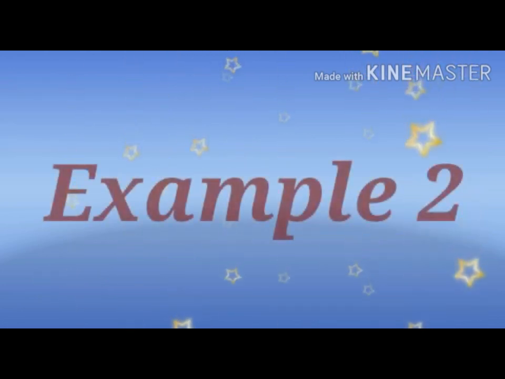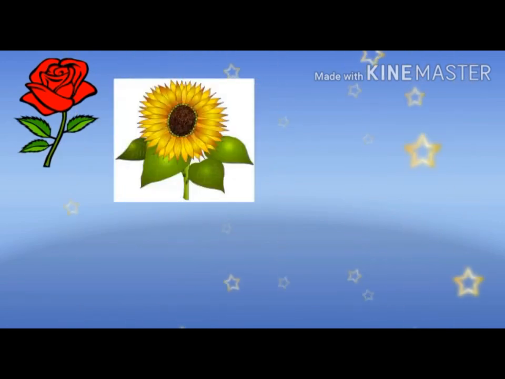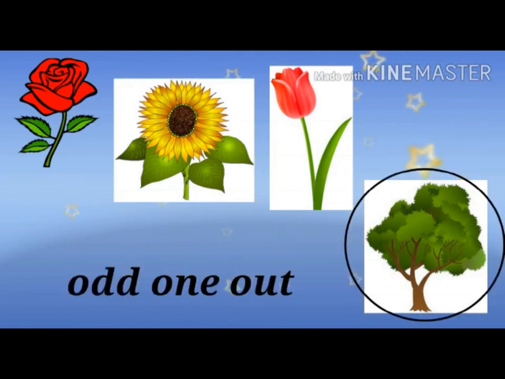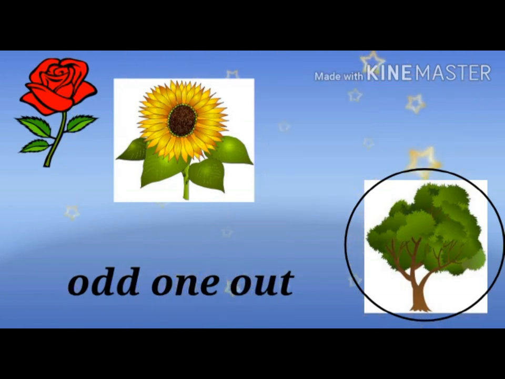Similarly, we have another example. We have some flowers here: rose, sunflower, tulip, trees. Now tell me which one is odd one out. Trees are odd one out because the tree is not a flower.